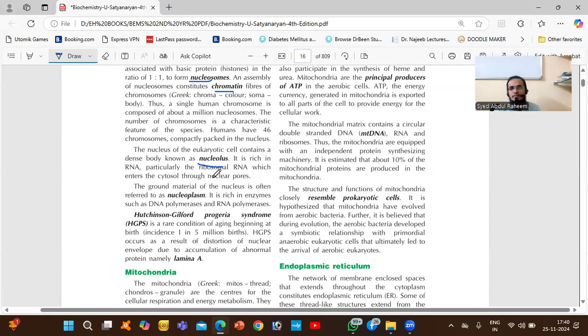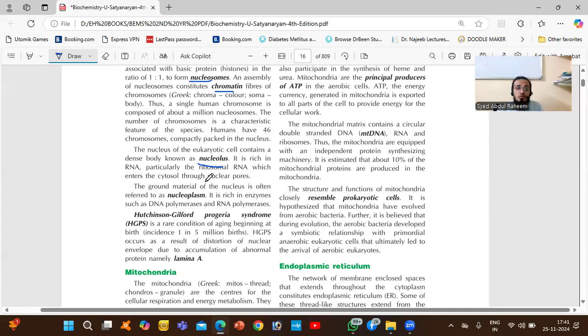So here, in the nucleus, we have the nucleolus. In the nucleus itself, we have DNA. In the DNA, we have chromosomes. In the chromosomes, we have gene information, generation information. Chromosomes are 46, but along with that, we have one nuclear body which is very rich in RNA.